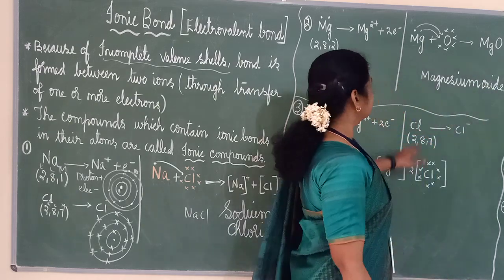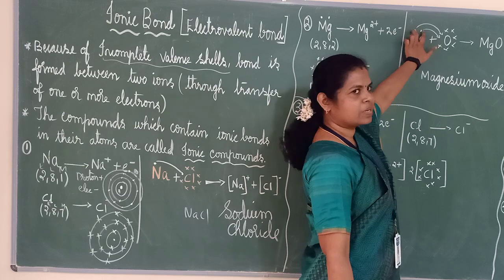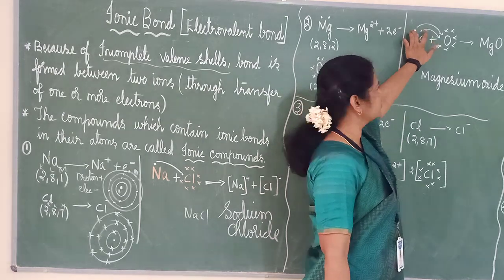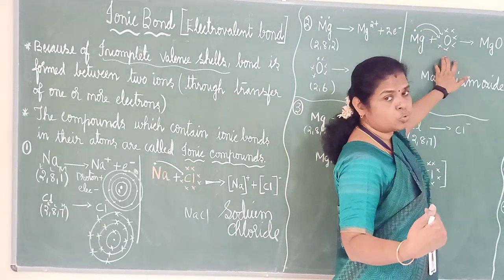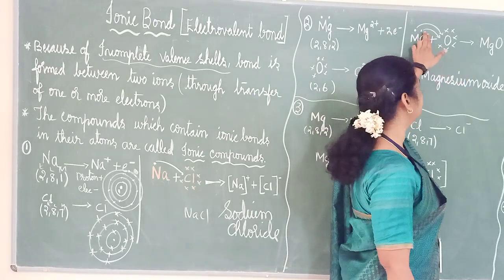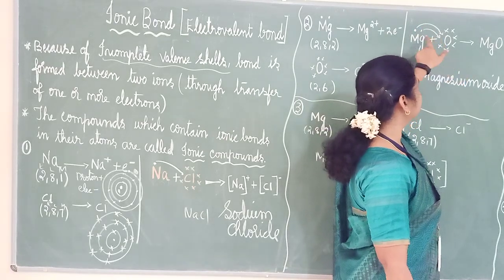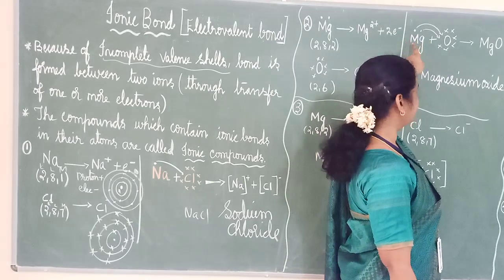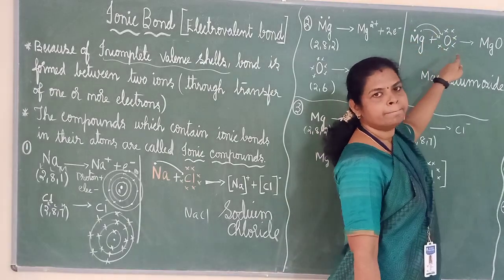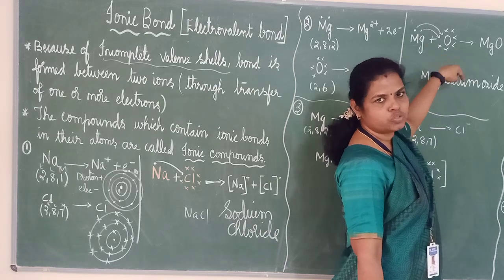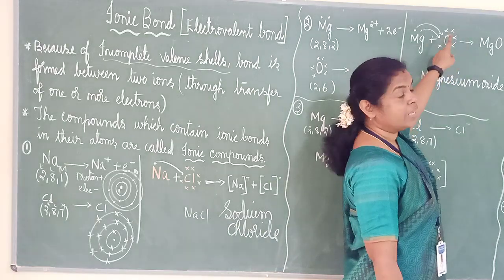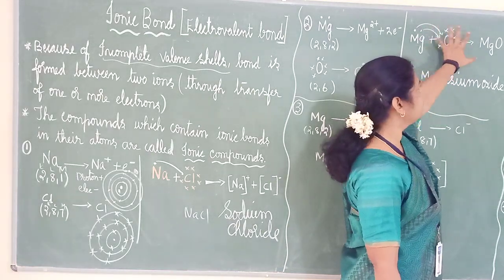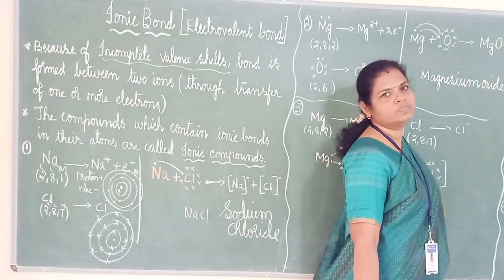See, this Mg will have 2 surplus electrons, so 2 extras will be there. Oxygen needs 2 to maintain stability. So what will it do? These 2 will come here. This will also become 8 because the L shell will have 8 electrons, and this will also become 8, and so it will become MgO.